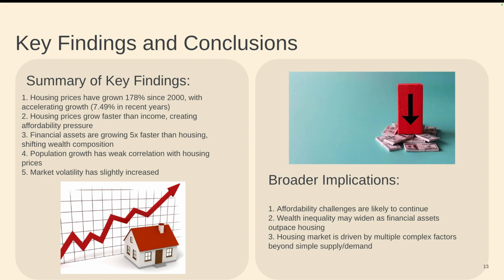So some key findings and conclusions: housing prices have grown 178% since 2000, with more growth in the recent years. Housing prices grow faster than income, which puts pressure on affordability, and assets are growing faster than housing. Population growth has a weak correlation with housing, which is contrary to what we thought before, and market volatility has slightly increased since the past.